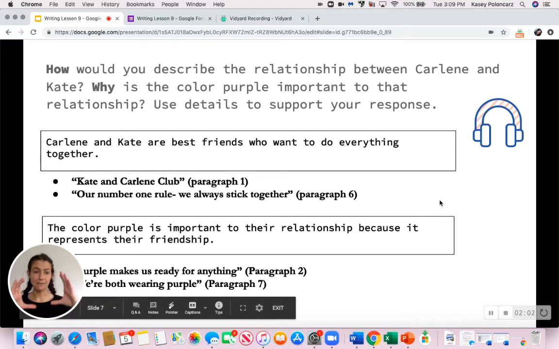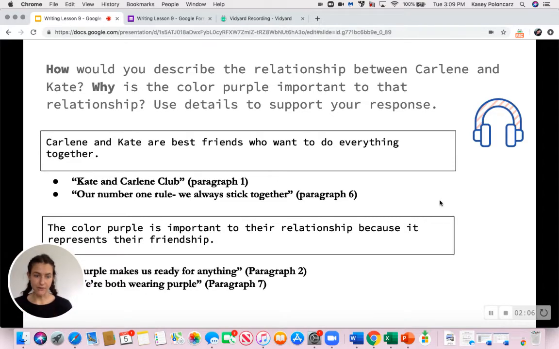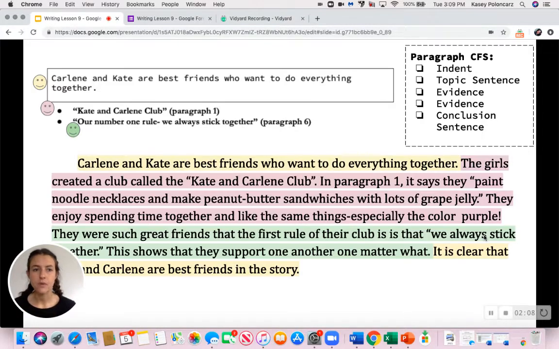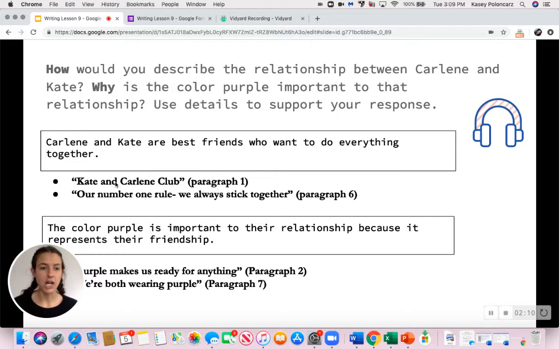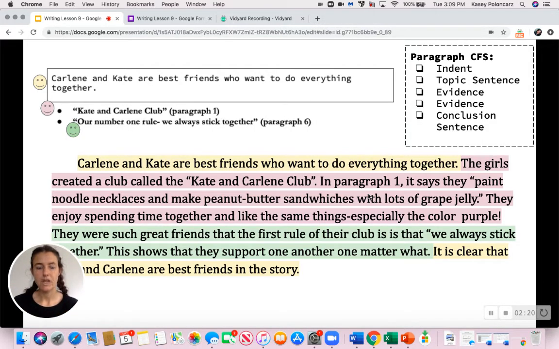So now I'm going to take my box and bullet plan, and I am going to turn it into a paragraph. Super exciting. So I'm going to focus, guys, just on the first box and bullet plan. We have 2 right now, but I'm just going to take time to focus in on this one. We're focusing on this top part. So, to make it super fun, I gave us a really cool, colorful CFS.